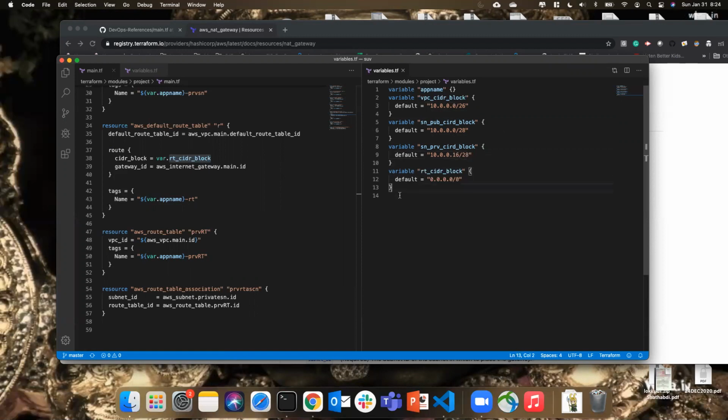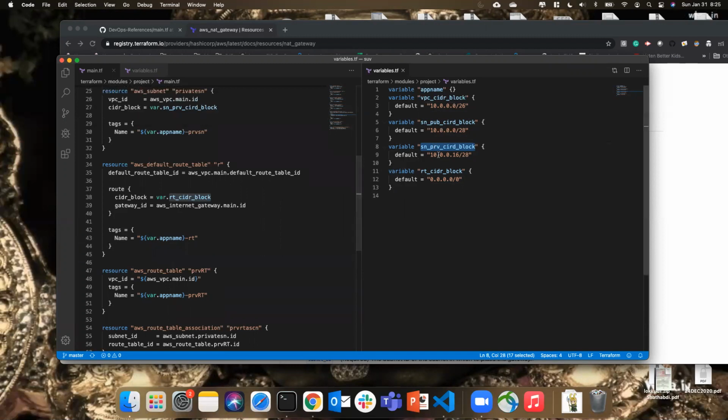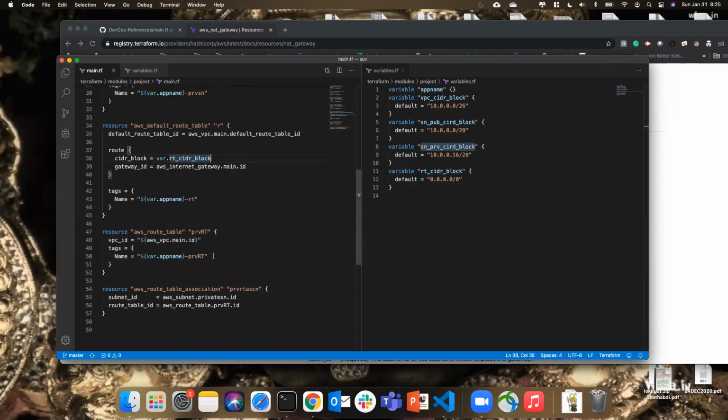That's it. So the variable for the private subnet needs to be CIDR, right? Which one? The variable name for the private one. Yeah, this one. Was it CIDR in our main file? Oh, I misspelled it. CIDR is the right one.